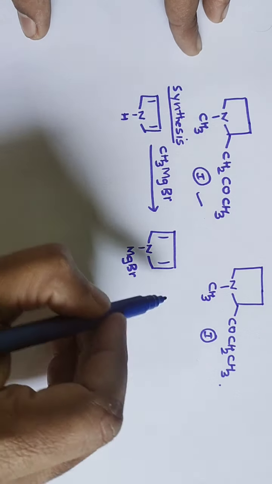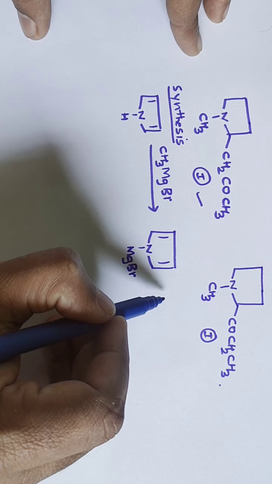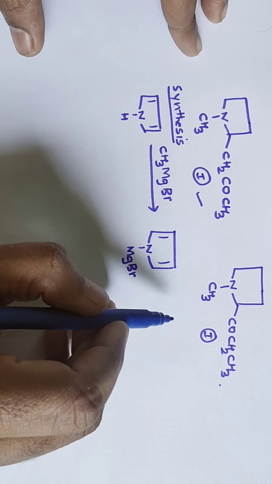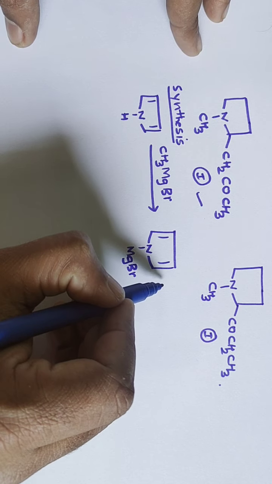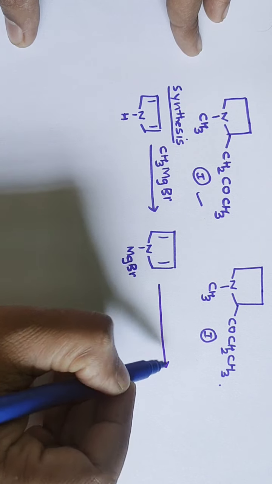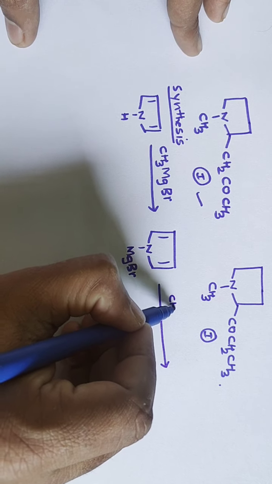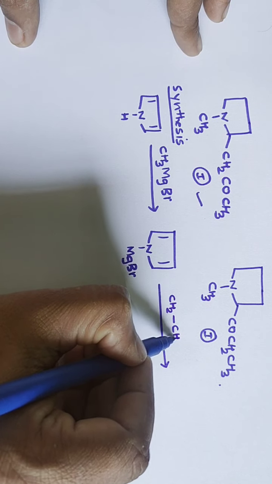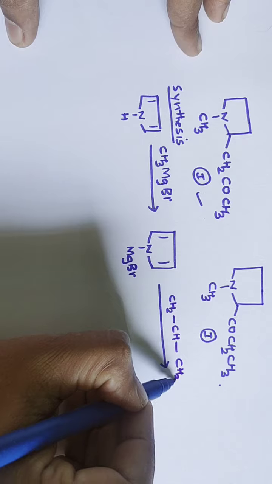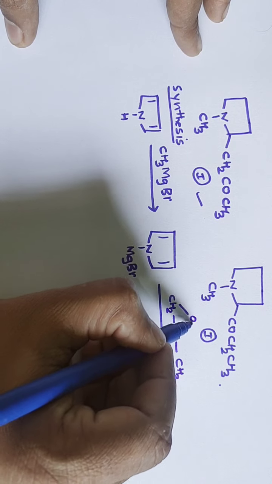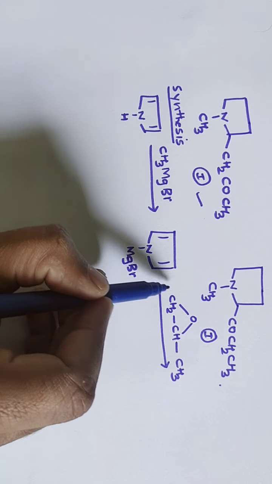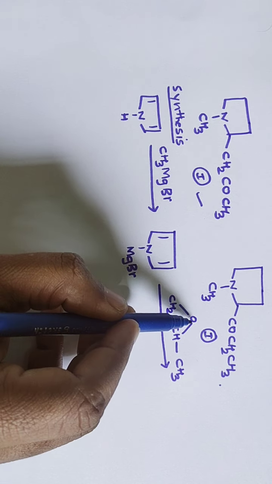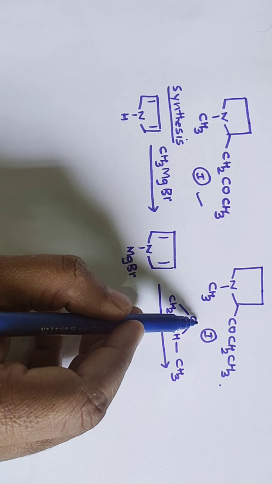This molecule is then treated with an epoxide. This carbon attacks here, this bond breaks and it becomes OH.